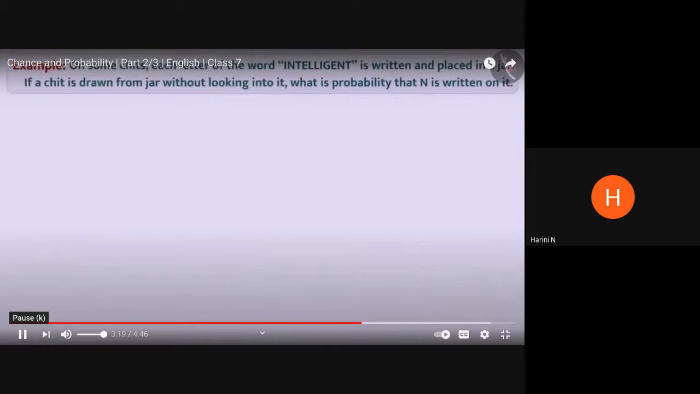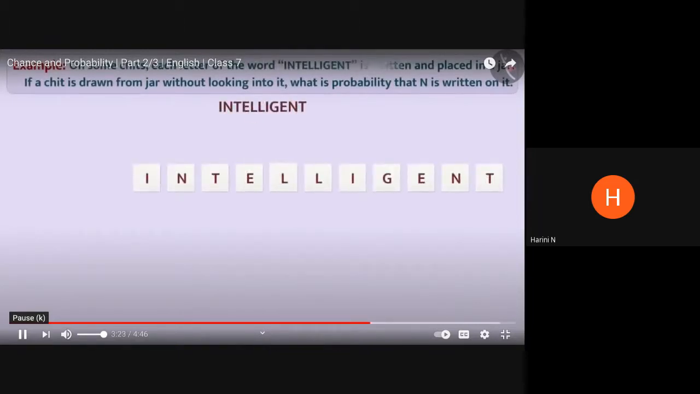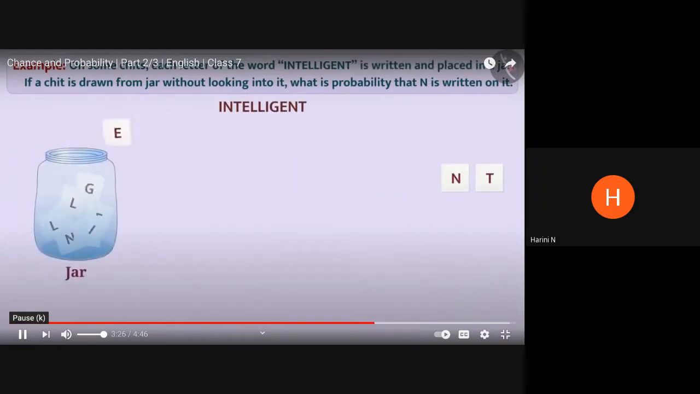Next example. On some chits, each letter of the word INTELLIGENT is written and placed in a jar. If a chit is drawn from the jar without looking into it, what is the probability that N is written on it? Okay, I hope you understood the question. The entire word INTELLIGENT is split into individual letters. So how many letters make up this word?